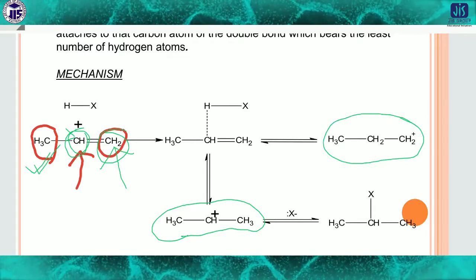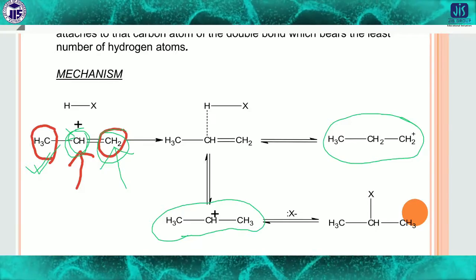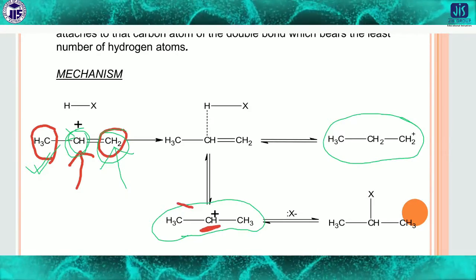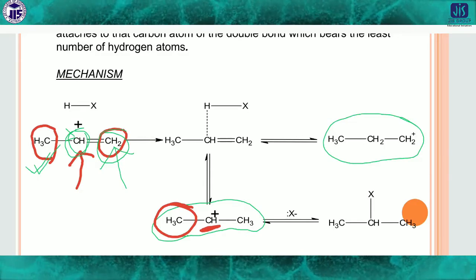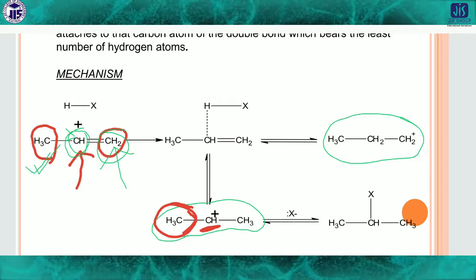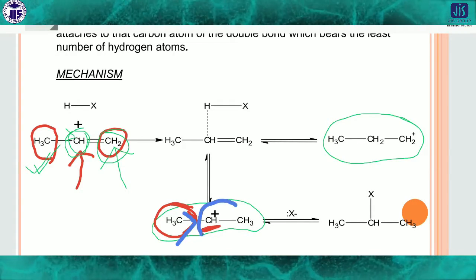Now tell me, which carbocation is more stable? Obviously this carbocation will be more stable, isn't it? Because the CH3 methyl group attached here has a plus I effect, so it pushes electron density. If it pushes electron density, then the carbocation will be stabilized.